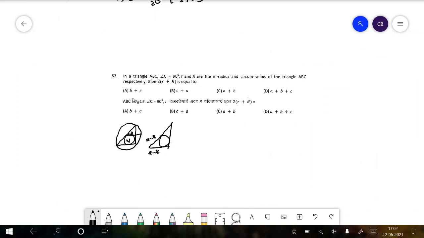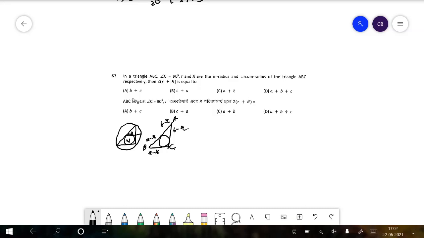So as we can see, if we say that this is A, this is B, and this is C, the right angle triangle, then we can say that this is b minus r, this is b minus r, where the small a, small b, small c are the sides opposite to the respective vertex.